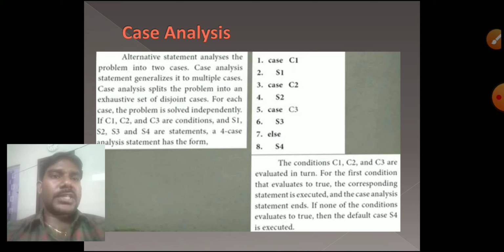C1. For the value 1 itself, that case statement is there, so that statement alone will execute, only the S1 statement executes. 1 means case C1 will execute, and whatever value is there in statement S1 will be displayed in the output.